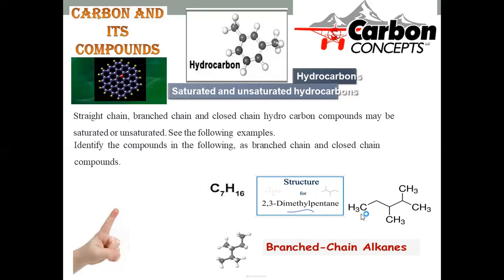So this is the branched hydrocarbon, where we can find 2 methyl groups on the side chain. If the main skeletal chain is accompanied by any side chain, that is regarded as a branched compound. This is the one with two methyl groups at the second and third positions. Hence, you can say this is a branched hydrocarbon.